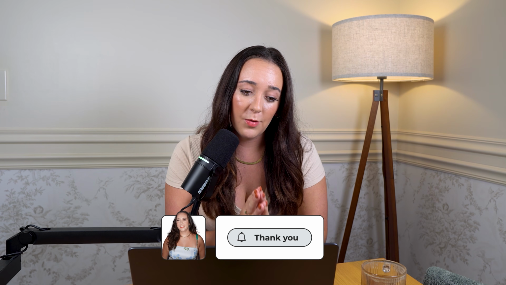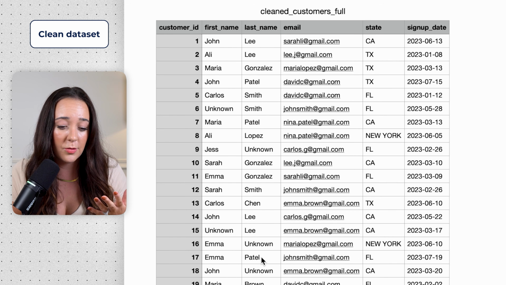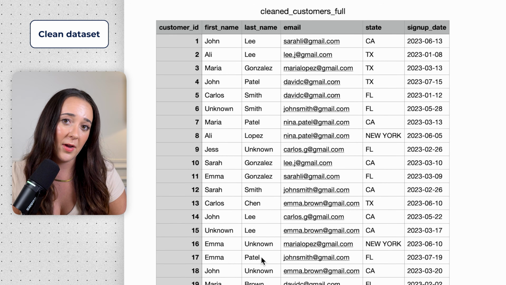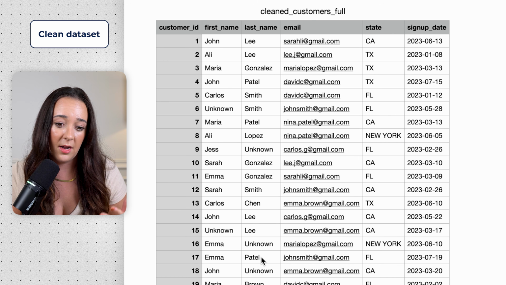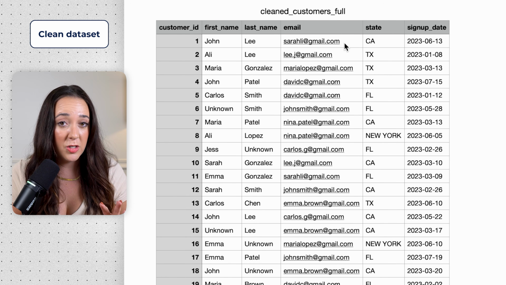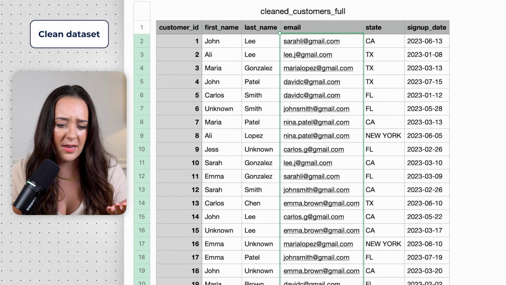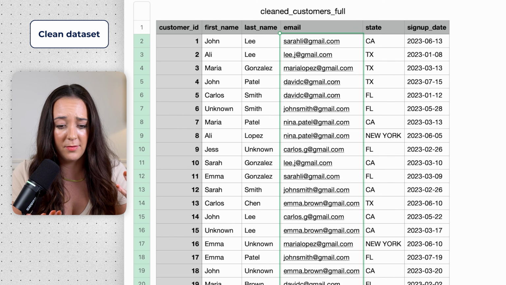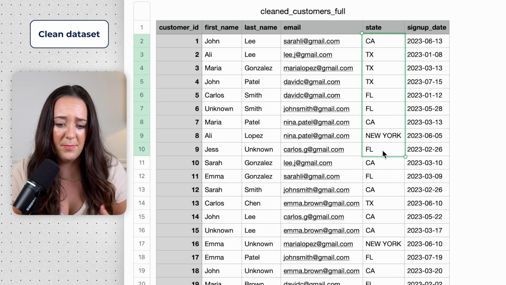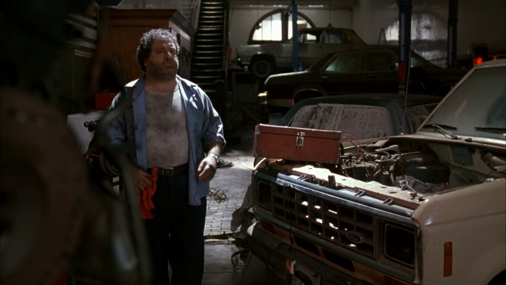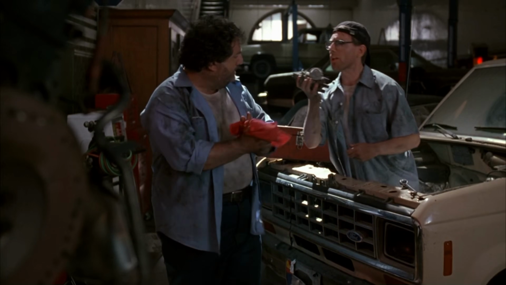So we cannot fully rely on AI for everything, and we actually have to understand how to write good SQL code, because if you just blindly put things into AI and take it and don't actually QA it and validate the results, it looks fine on the surface. This looks way better, but there's no transparency as to how it cleaned the data and the things that it did. We had a bunch of null values for the email column that have somehow been imputed with a different value. And then we also have a mismatch in formatting with the states. And who knows what else happened under the hood without us even knowing.